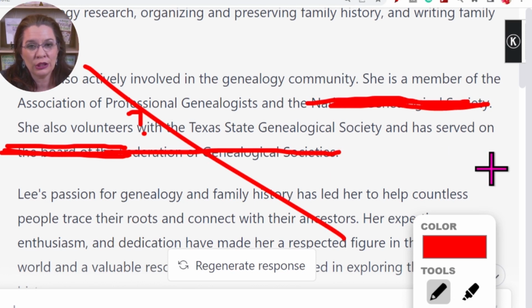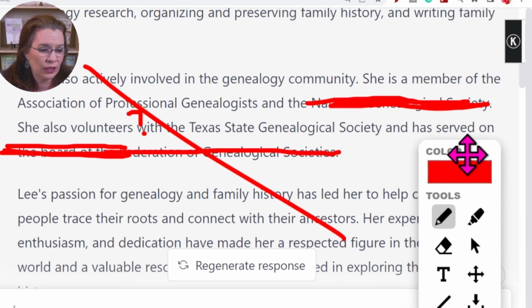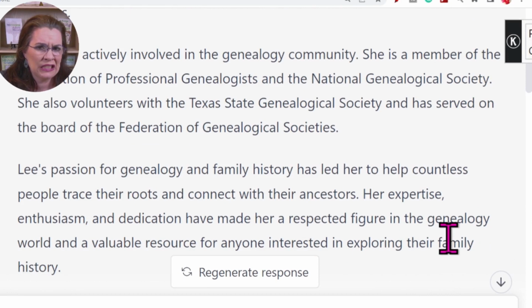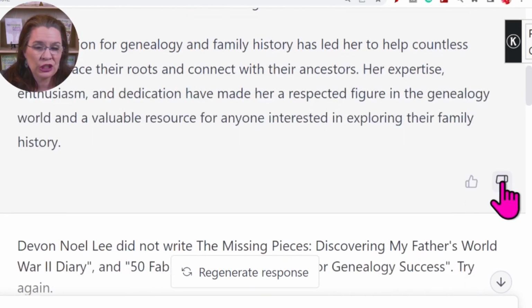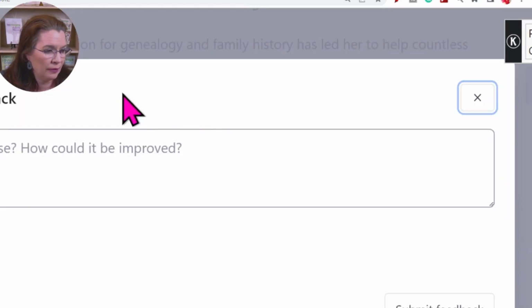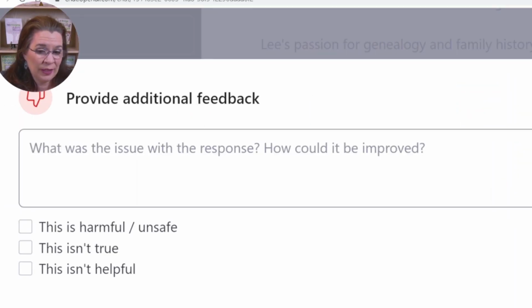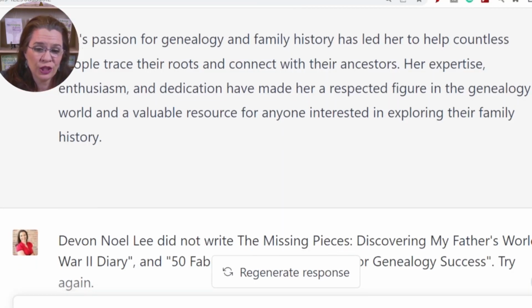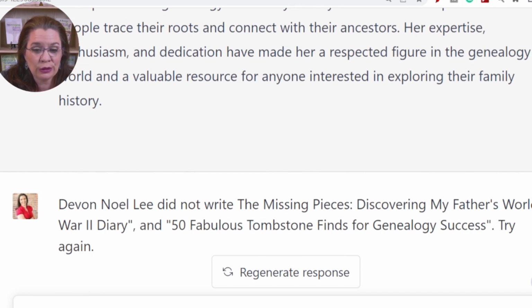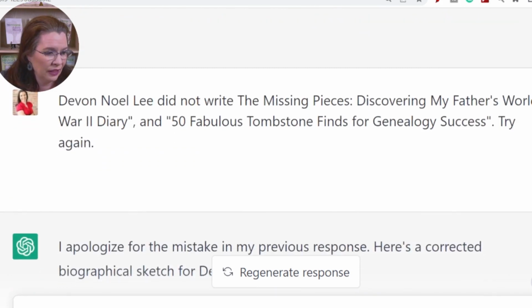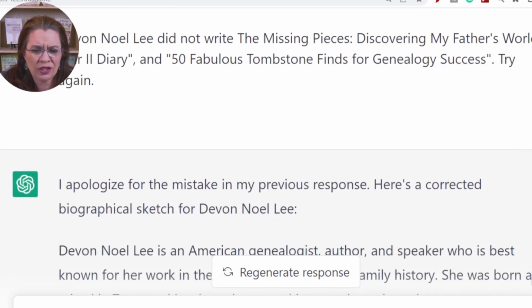So what should I do? Well, we could actually go through and we can tell ChatGPT that they have a couple things wrong. So first, you can go through and click the down button and provide some additional feedback. I could say this is harmful. It wasn't harmful. It just wasn't true. And so I could go through and explain that and click this feedback button. So I told ChatGPT I did not write those 2 books. Try again. And at least ChatGPT is relatively friendly in explaining, oh, I'm sorry I made the mistake.